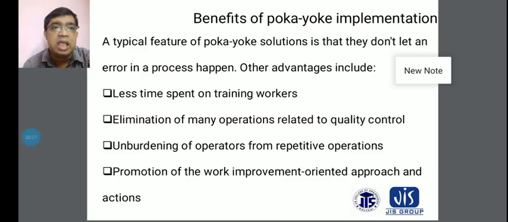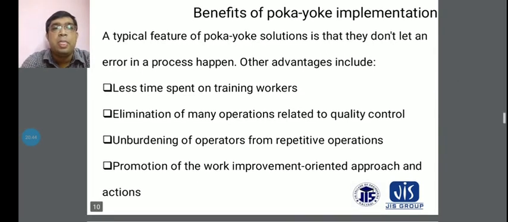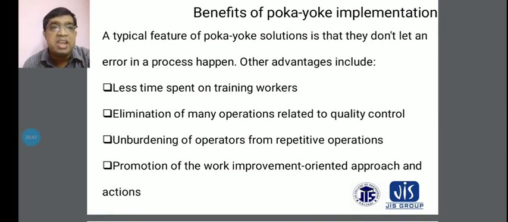And another thing is the elimination of many operations related to quality control. That means each and every production unit is required to do quality control. This will be required for the elimination of operations related to quality controls. And another thing is the unburdening of operators from repetitive operations, and sometimes you have to consider the repeated operations which are done during your production unit.